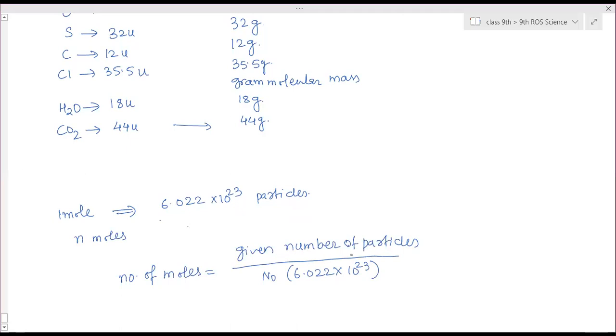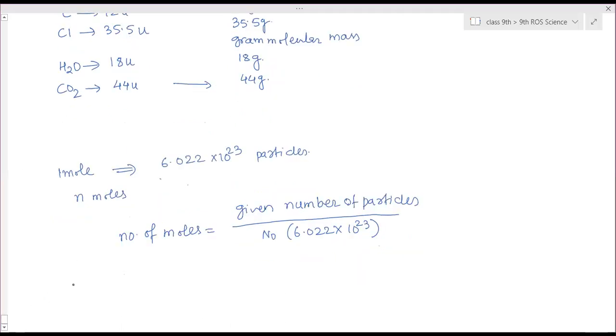This way, if the number of particles is given, we can calculate the number of moles. And for mass, 1 mole is equal to the gram atomic or molecular mass.